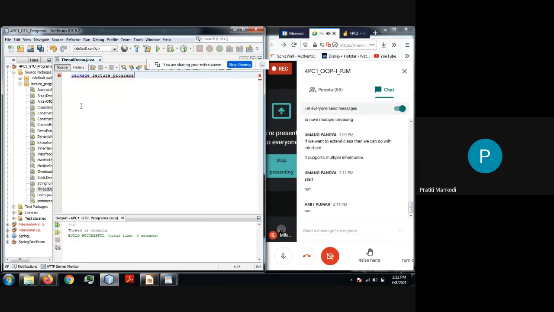Start doesn't mean your thread is actually in the processor and executing. It means your thread is ready, it is in the ready queue, and it is waiting for its turn for the processor. And run is the method that will be called automatically when the thread is allocated the processor. We are not supposed to call the run method, it will be called automatically. And the start method we need to call explicitly. Let me show you how.